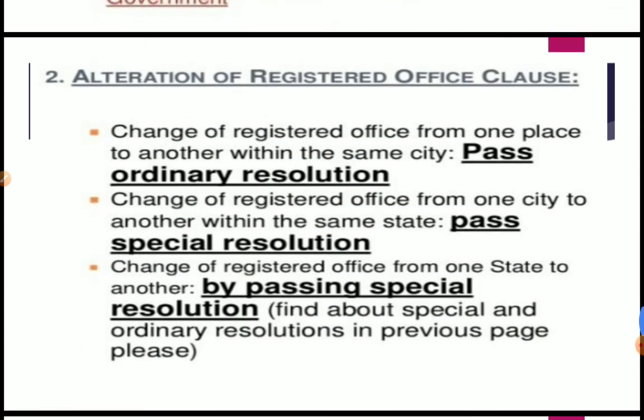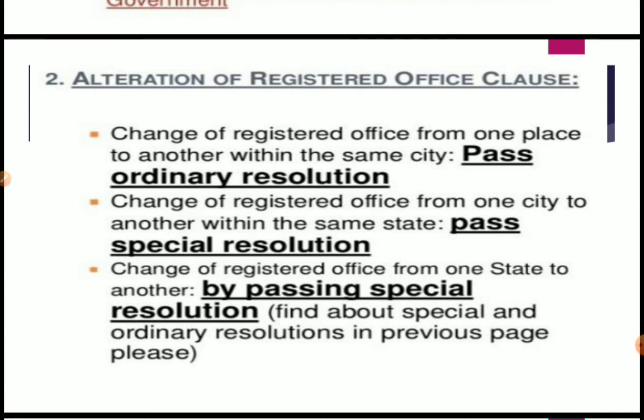Next is alteration of registered office. If all the members want, the registered office can be changed. If the registered office is to be shifted from one locality to another within the same city, an ordinary resolution is sufficient. If it has to be shifted from one locality to another locality in the same city, a simple resolution can be done.